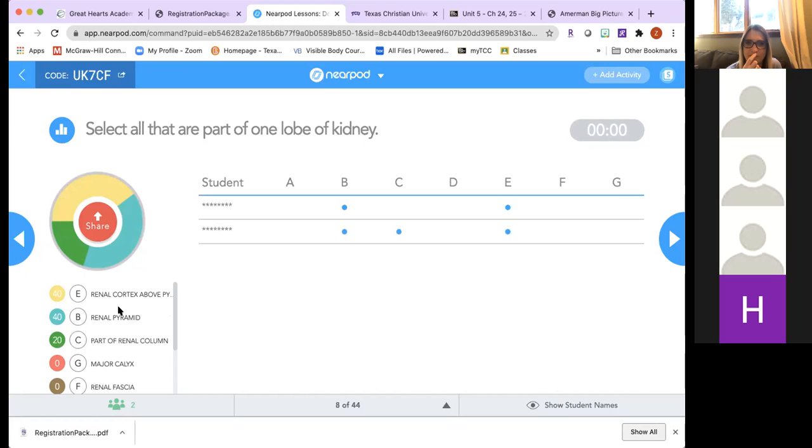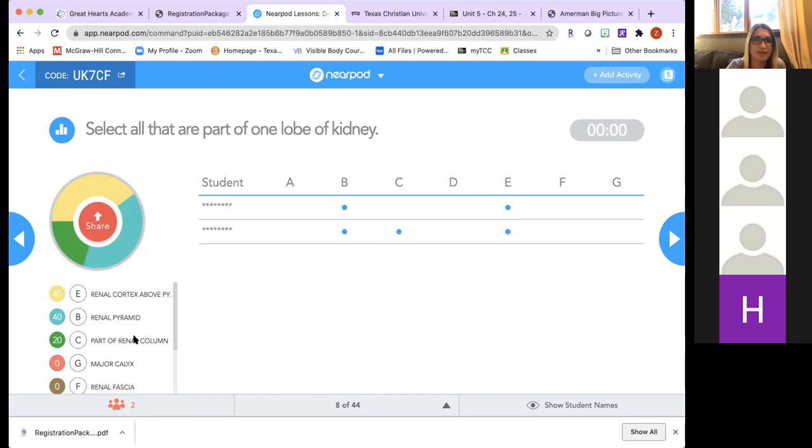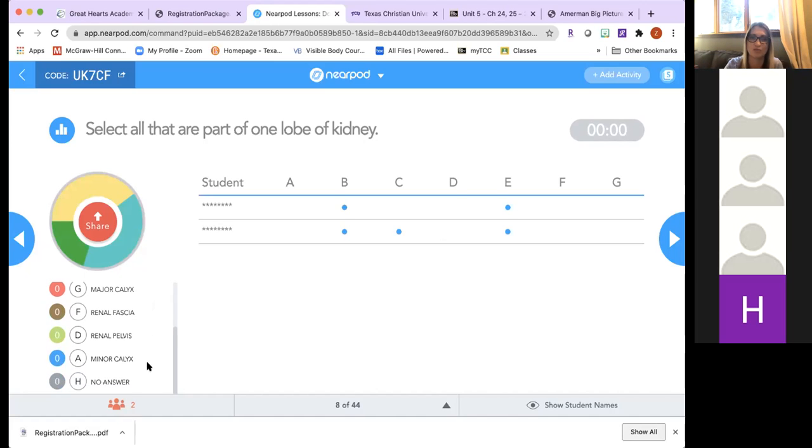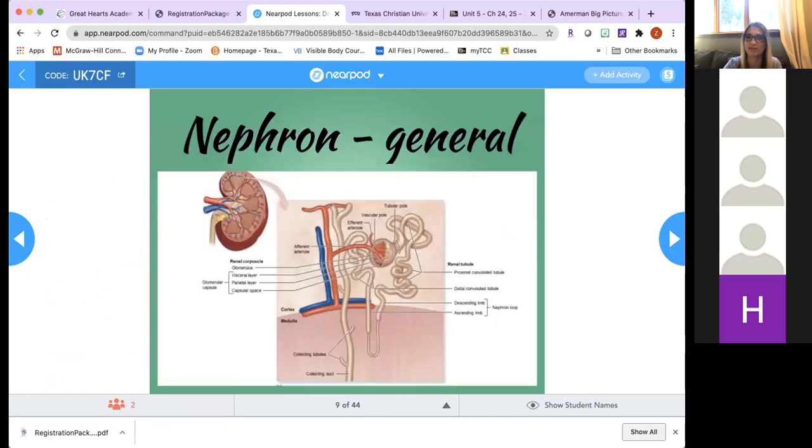So we have renal pyramid, yes. So renal pyramid is part of one lobe of kidney. We have one vote for C, which is part of the renal column, and that is also correct. So those columns on the side of each pyramid are also part of the lobe. And then E is renal cortex above the pyramid, and that is also correct. All the other stuff is going to be either on the outside of the kidney or part of the sinus, like minor calyx. That's part of the sinus. So it's not part of the lobe. Sinus is not part of the lobe. All right, good job. Well done.